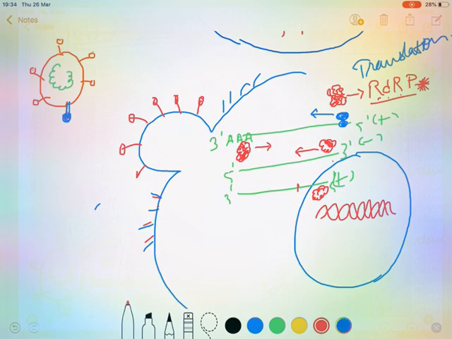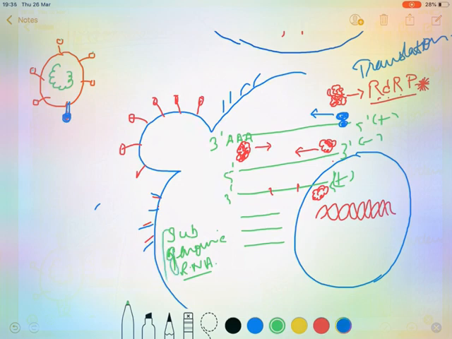That means, it will not form the full copy of the RNA, it will form some smaller copies of the RNA, which contain a limited amount of genetic material, and that is called subgenomic RNA, or sgRNA.